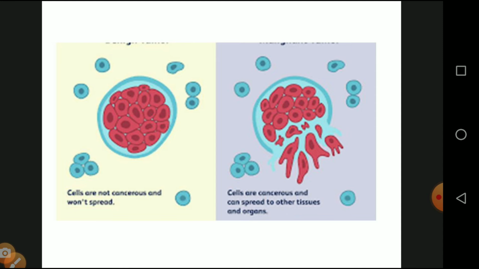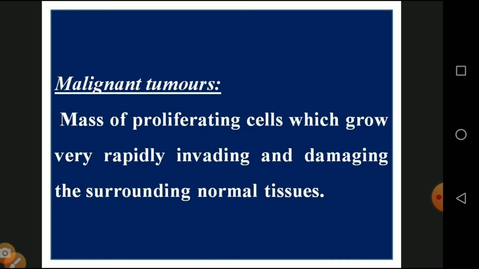And we will see the diagrammatic representation of malignant tumors and non-malignant tumors. In the malignant tumor, the cells proliferate and grow very rapidly, and also affect the neighboring cells or surrounding tissue. So that is called a malignant tumor.